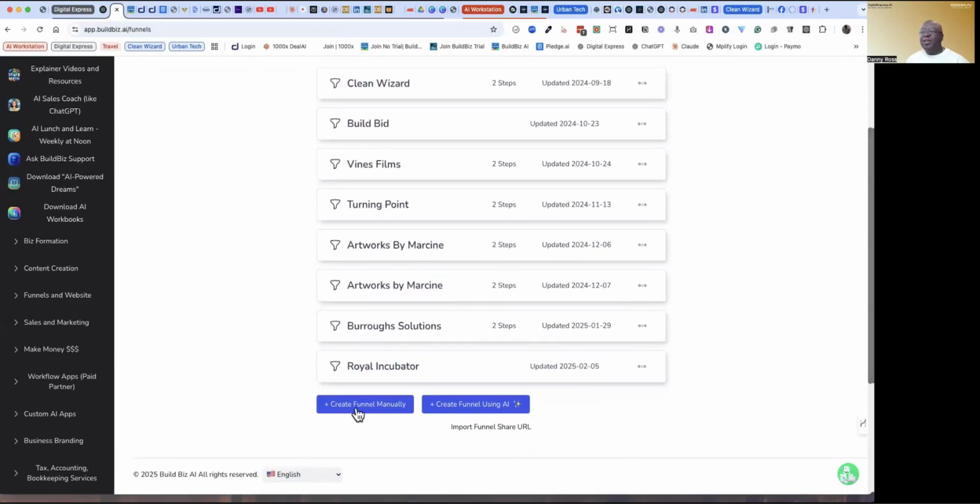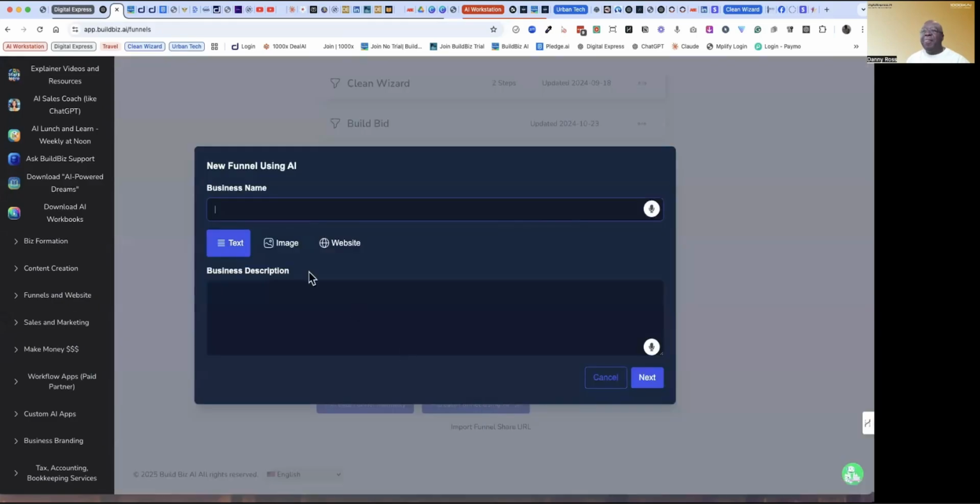The reason why is you can build them manually or you can create one using AI. For example, if you go here and say I want to build one, I can build it using a text description. You type in the text here or copy paste in the text here. You can build it from an image. You can build it from an existing website, and it'll build out a sales funnel.